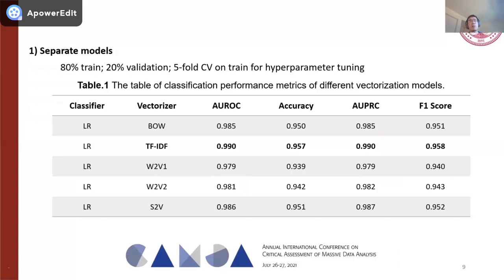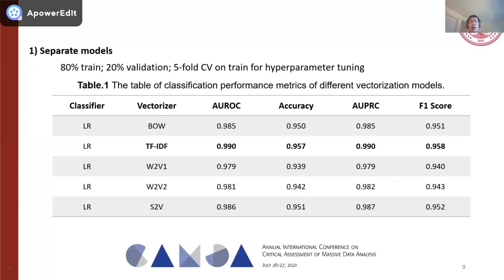Firstly, I will show the results given by separate models. For the development of separate models, we used 80% of the data to train the model and 20% of the data to validate their performances. We adopted a 5-fold cross-validation on the training data for hyperparameter tuning. The hyperparameters included, for instance, the L2 penalty for the logistic regression model. And here, we show the best result for each of the vectorizers.